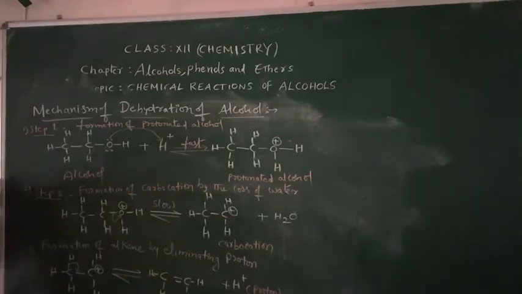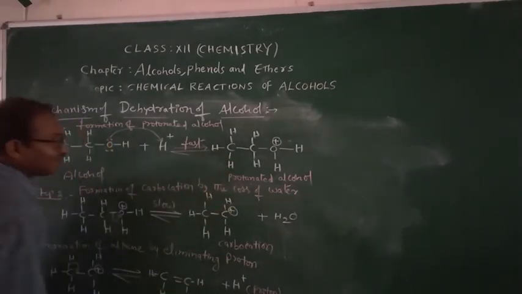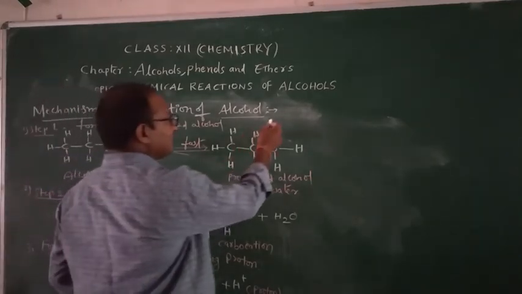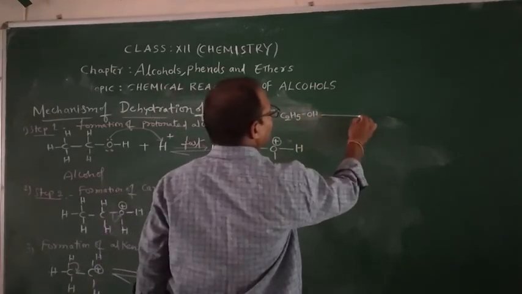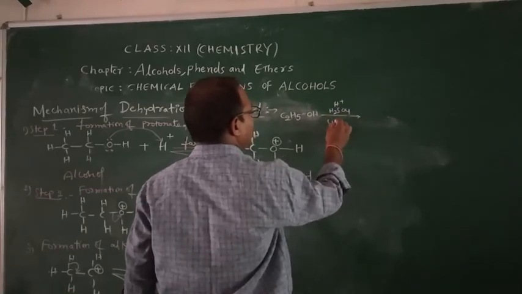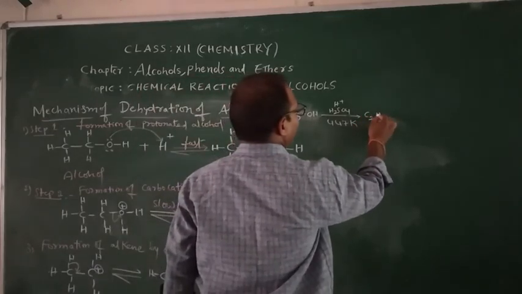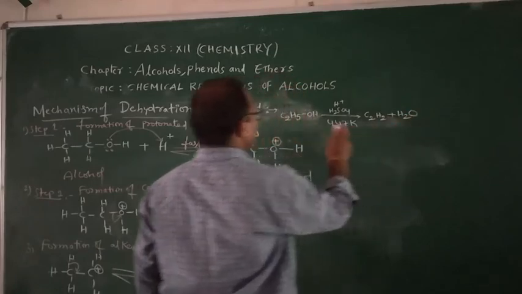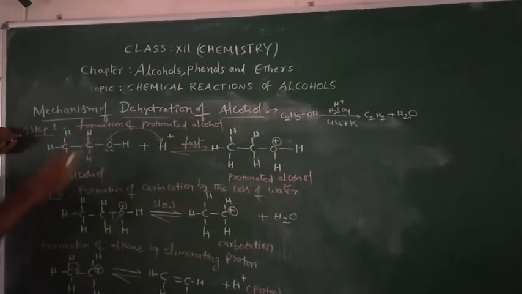Mechanism of dehydration of alcohol means when alcohols are dehydrated, we will get alkene. If you want a little bit of clarity, here I will write the equation. This is ethanol, and in presence of H plus, or we can write sulfuric acid at 443 Kelvin temperature, you are going to get alkene plus water. This is the main reaction, and this is the mechanism of the above mentioned reaction, the mechanism of dehydration of alcohol.